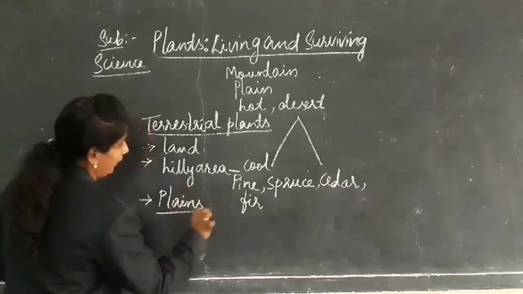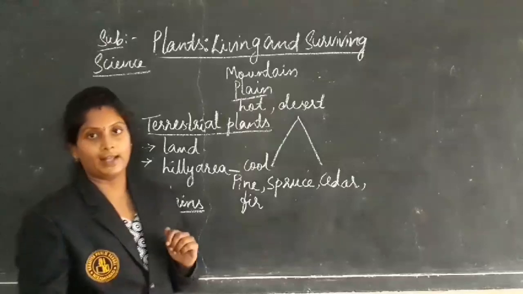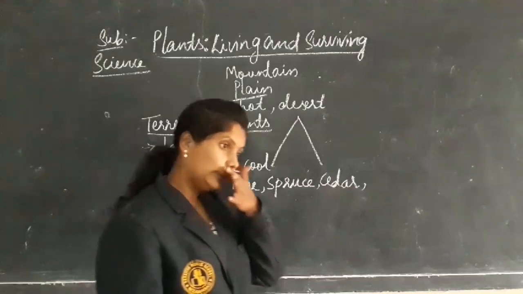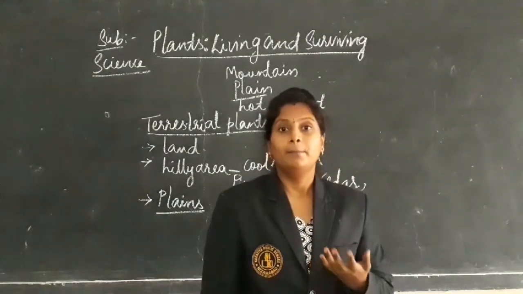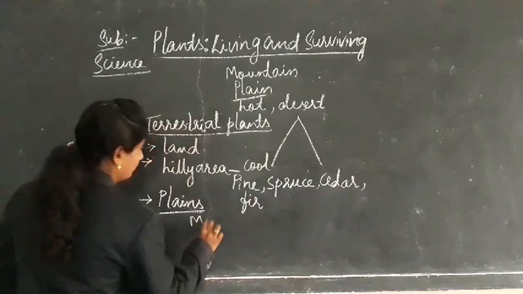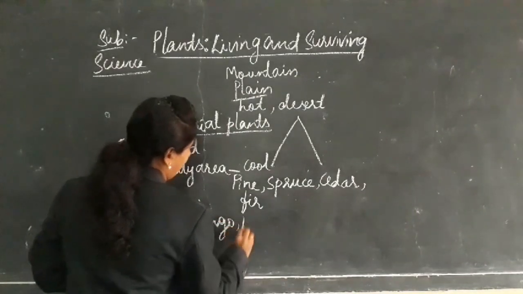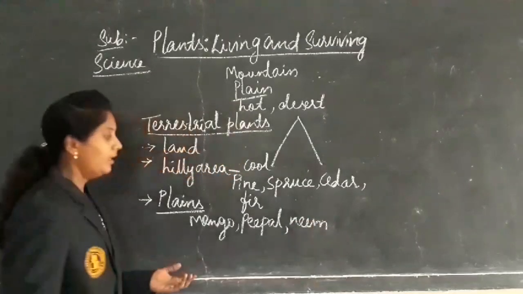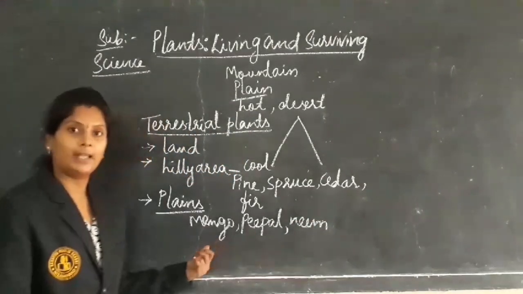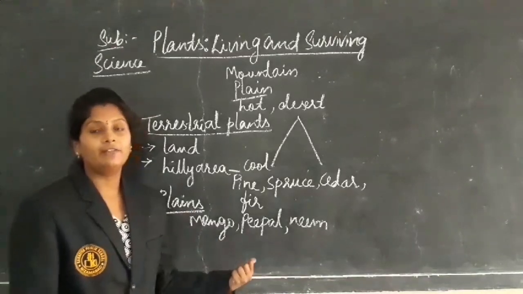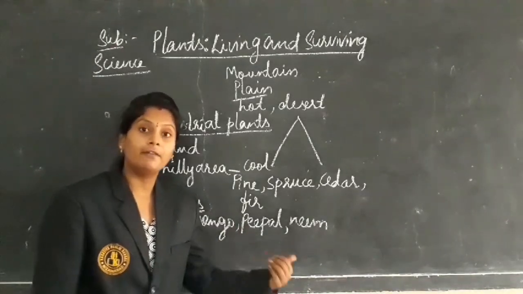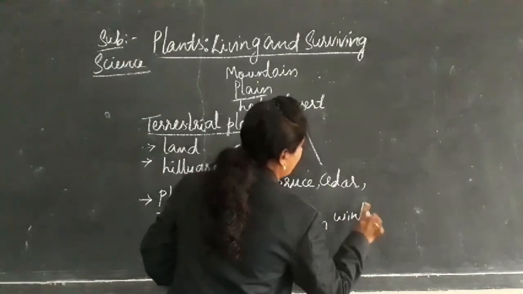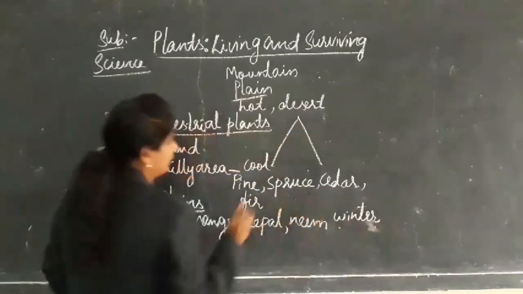plains. In the plain areas, there are a number of trees like mango, peepal, neem, etc. These are all trees which grow in the plain regions, and they shed their leaves in the winter season.